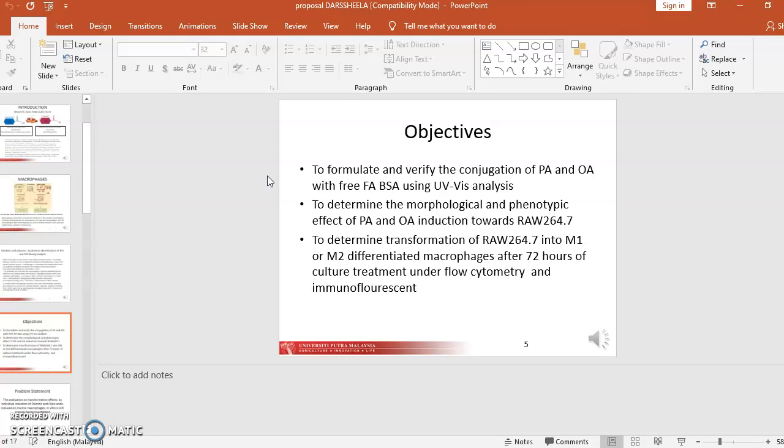My second objective is to determine the morphology and phenotypic effect of PA and OA induction towards RAW 264.7. And my final objective is to determine the transformation of RAW 264.7 into M1 or M2 differentiated macrophages after 72 hours of culture treatment under flow cytometry and immunofluorescence.